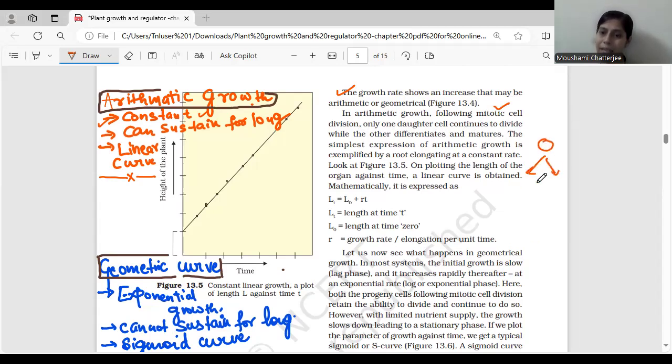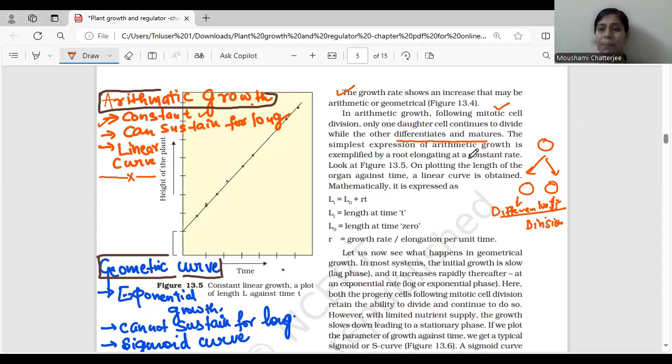It will divide into two daughter cells, but only one cell is going ahead for the division. All right. But what about the other one? It is going to participate in differentiation. That's what we discussed, isn't it? So this will participate in differentiation. Now what happens is, while the other differentiates and matures, this was already discussed.